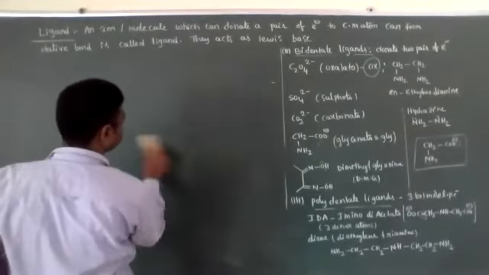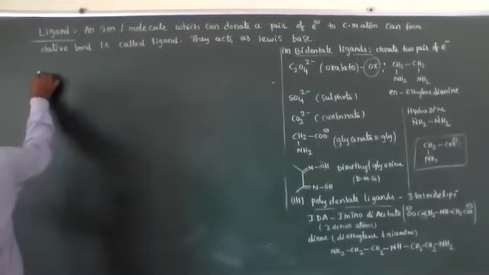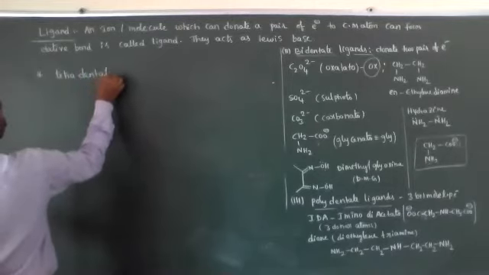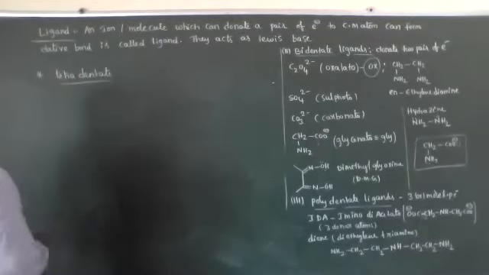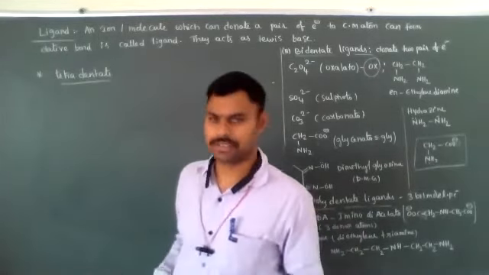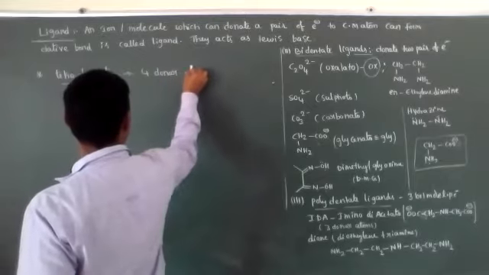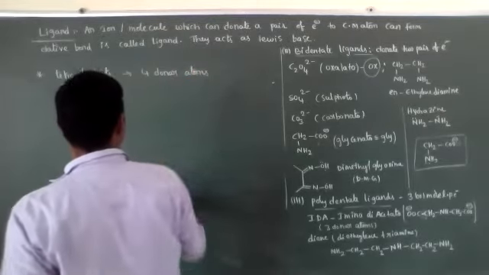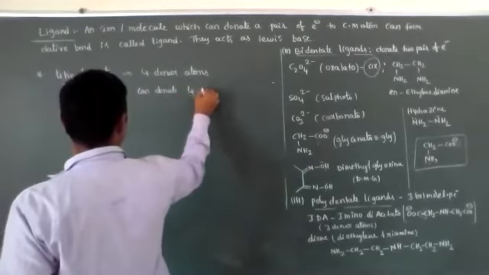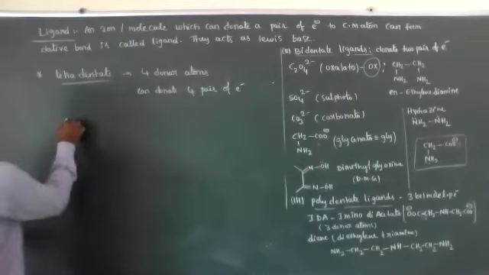Tetradentate ligands. Tetradentate ligands mean they contain 4 donor atoms and can donate 4 pairs of electrons. Four donor atoms are present. Example, see, NTA.